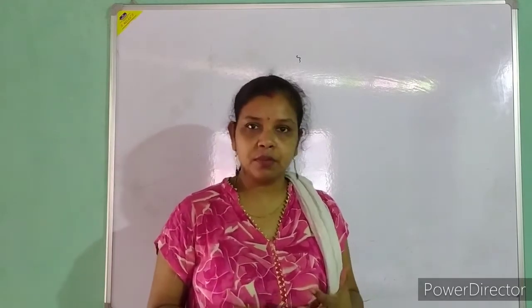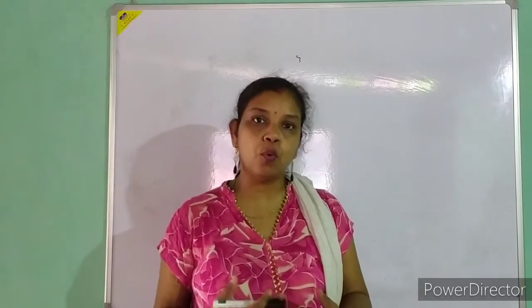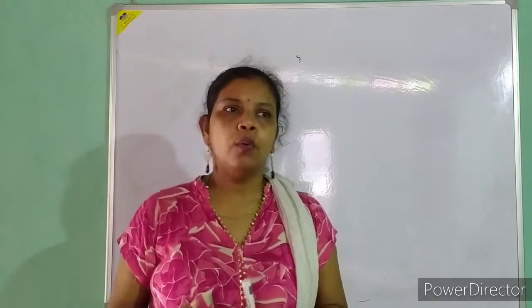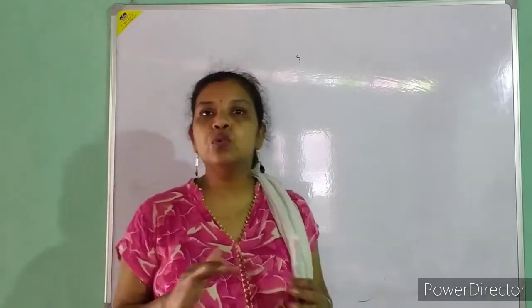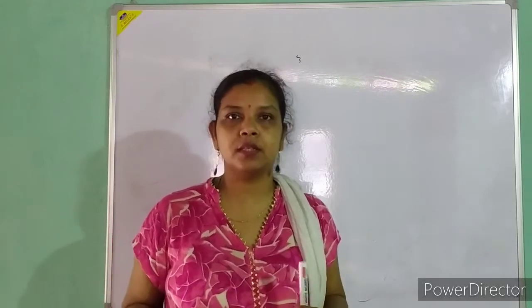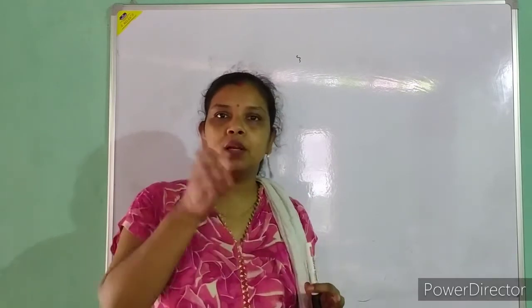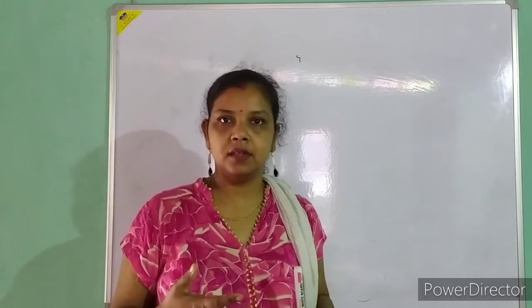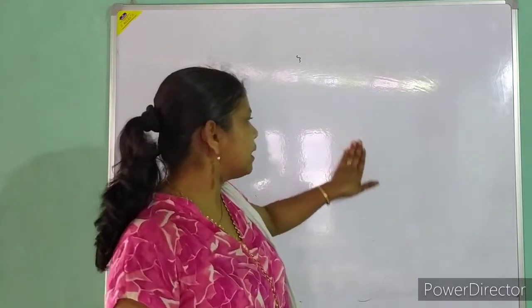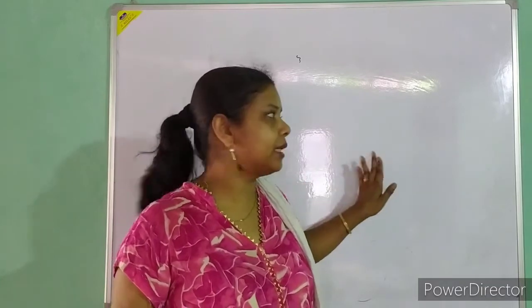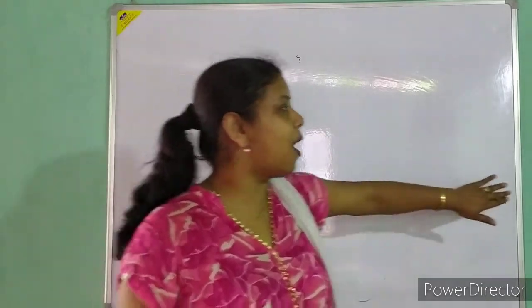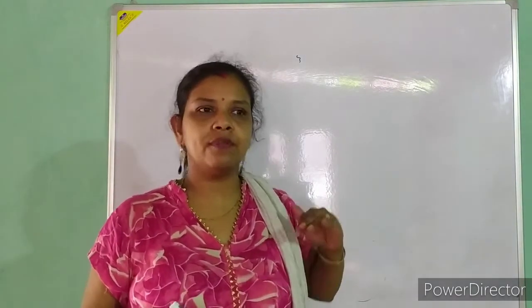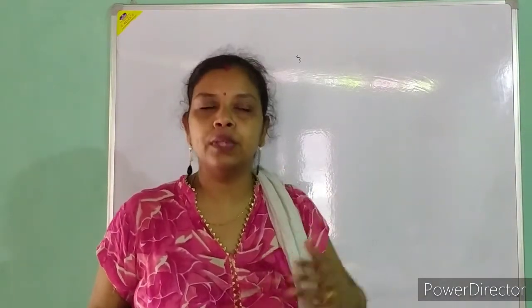Friction means the force that will oppose the motion. If an object is moving on a smooth, slippery or polished surface, the body will be moving freely. But if I talk about a rough surface, then what happens? If this one I can consider a smooth surface, compared to it the walls are a little bit rough. So on a rough surface, if I allow an object to move, then what happens?